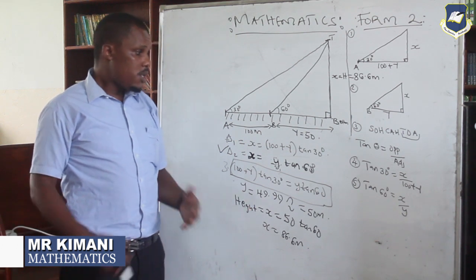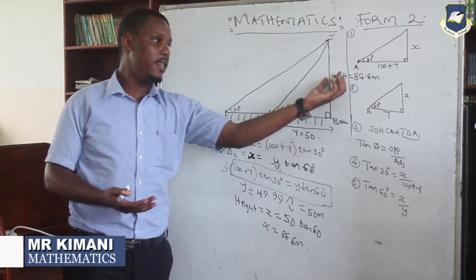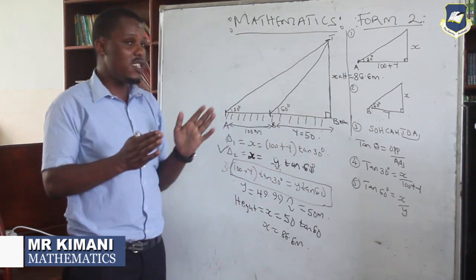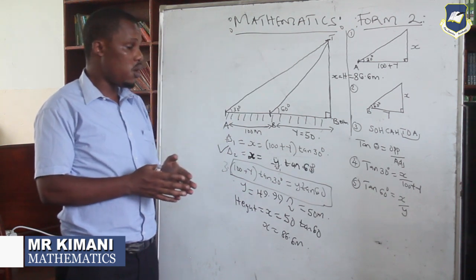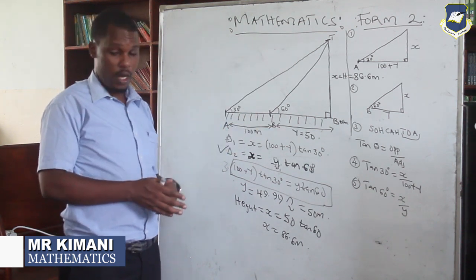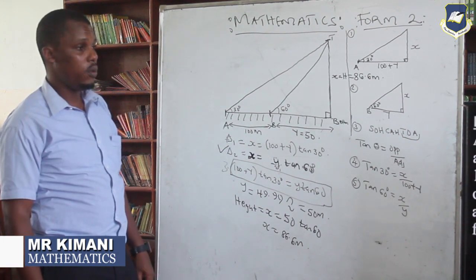So the examiner might twist the question in order for you maybe to start with the height, or maybe he asks you the angle. So it is not necessarily always you're going to be asked about the height. You can also be asked about the angle, like you can see in my example number 2. Look at that example number 2.